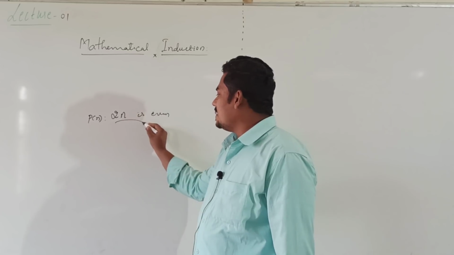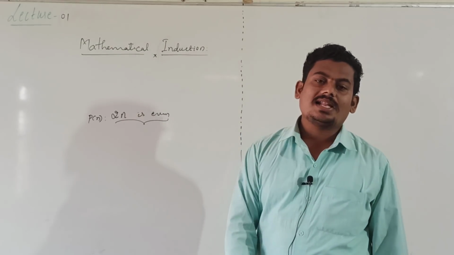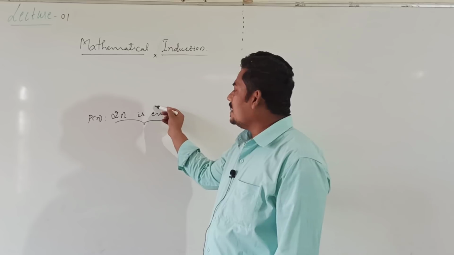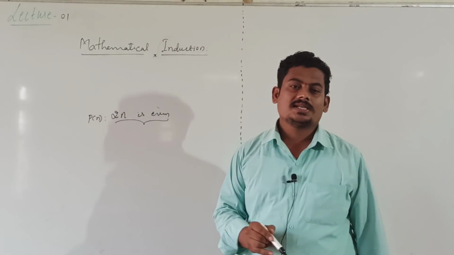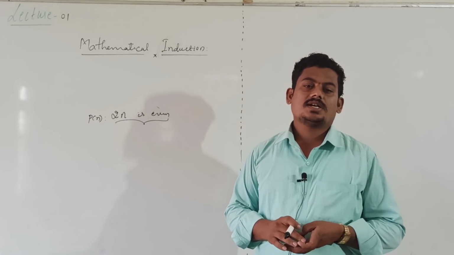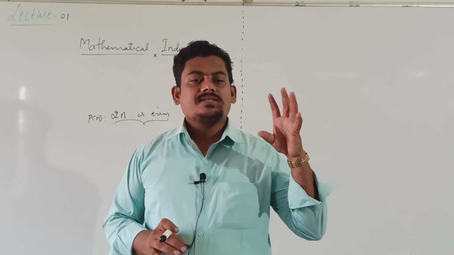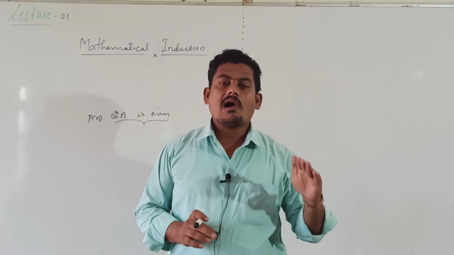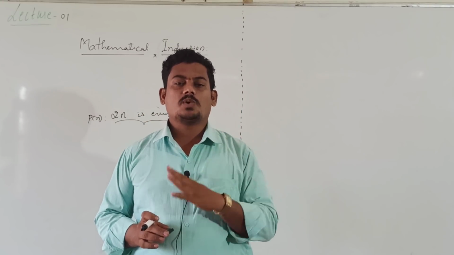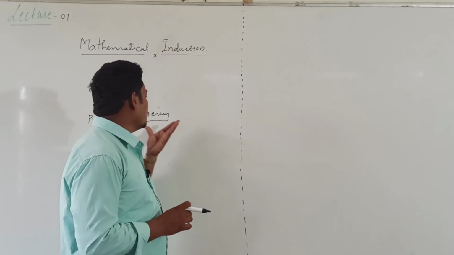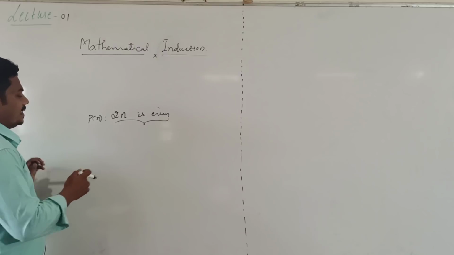Why? Because this is true for all natural numbers, it is always true. 2n is always even, which means this is a true statement. A statement is one which is either true or false but not both. This is always a true statement.